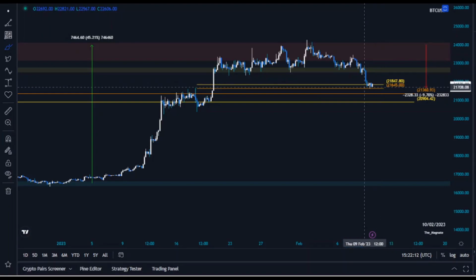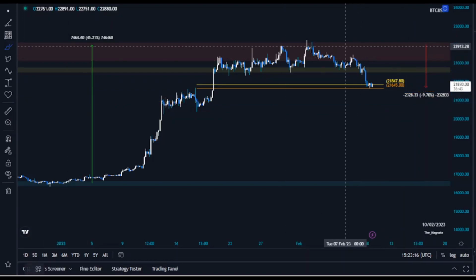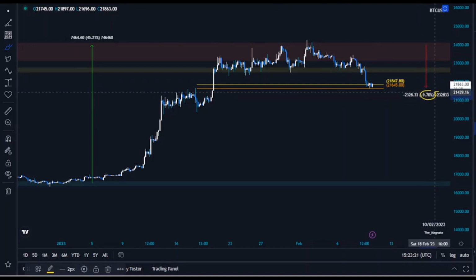And then if we're going to hold this level, I'm expecting to go all the way up to this level, $22,600 and $22,700, expecting rejection. And then from rejection at $22,700, $22,600, in the first place we're going to test $21,400, $21,300 all the way up to $21,100 and $20,900 will be tested. So as I said, from $24,000, we saw another massive dump in the market yesterday. That's nearly 10% dump so far. And I'm expecting after this correction, a further dump in the market, that the levels are clear.